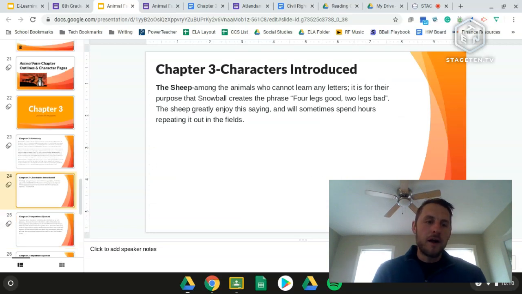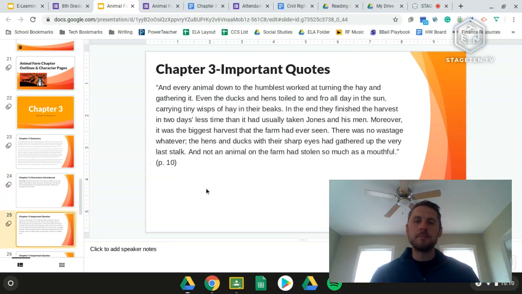All right, so now I thought it would be good to look at some important quotes from chapter 3. So this is from early on, and it says, "And every animal down to the humblest worked at turning the hay and gathering it. Even the ducks and hens toiled to and fro all day in the sun, carrying tiny wisps of hay in their beaks.